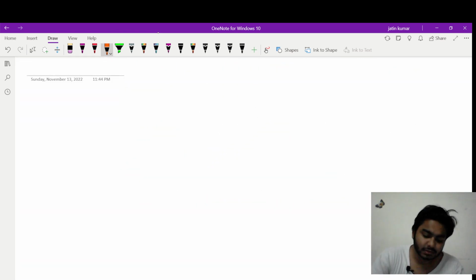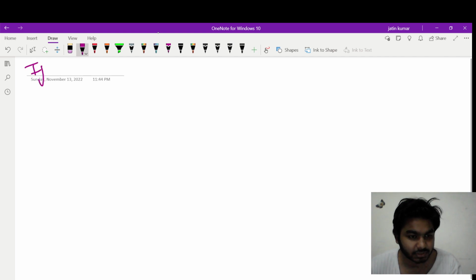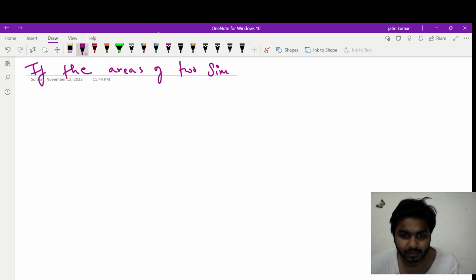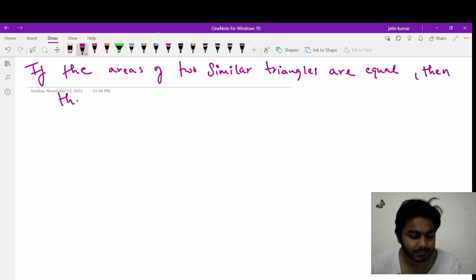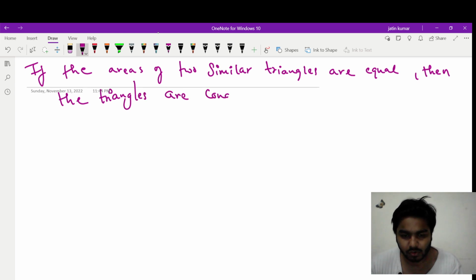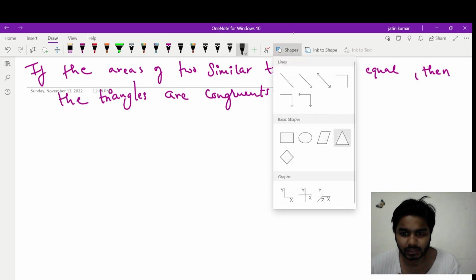Next theorem is, if the areas of two similar triangles are equal, then the triangles are congruent. Okay, this question has come in the previous examination. I don't know the year, but this question had come already. The others have also come, it's not like only this one, everything in this video is important. Okay, so the same two triangles, this time we just have to prove them congruent.